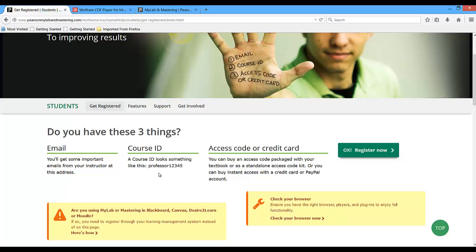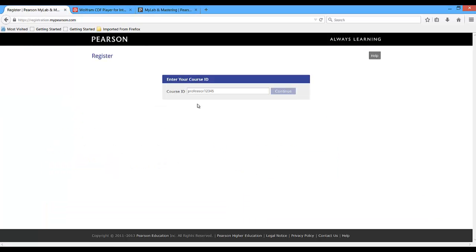The course ID is Armstrong 22027. So you have an email, you have a course ID, and then the access code, which is in your textbook. Since you have those three things, you'll click OK, register now, and here's where you'll type in that course ID. Then you'll click Continue, and you're on your way.